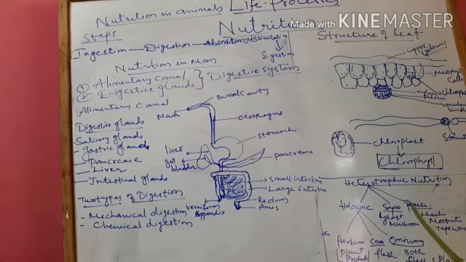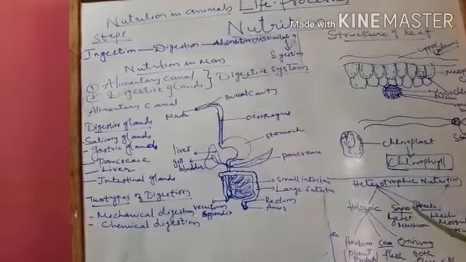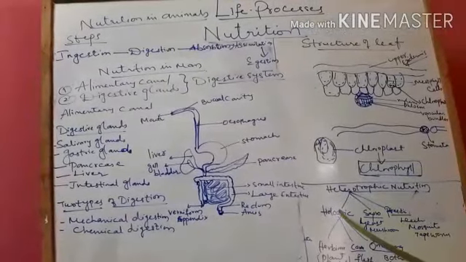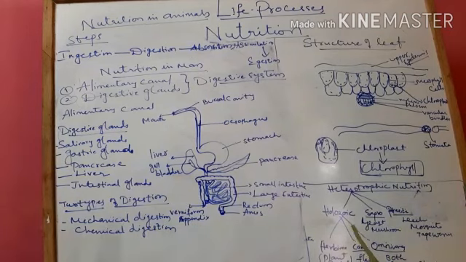You can study heterotrophic nutrition in three categories, that is holozoic organisms, saprophytic organisms, and parasitic organisms. So you can divide heterotrophic nutrition into three types: holozoic, saprophytic, and parasitic. Holozoic organisms are those which take solid food as their digestive material. They depend upon solid food for their survival, like man, lion, tiger, dog, all these are said to be holozoic in nature.